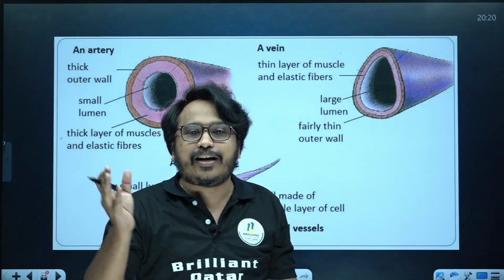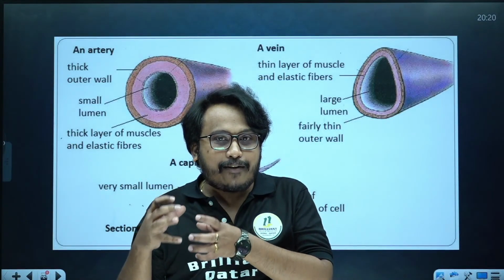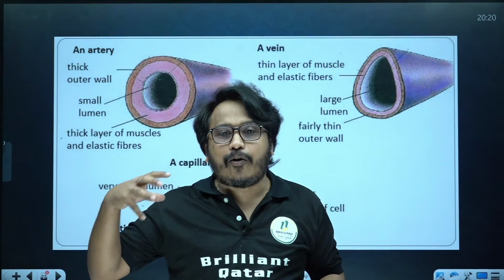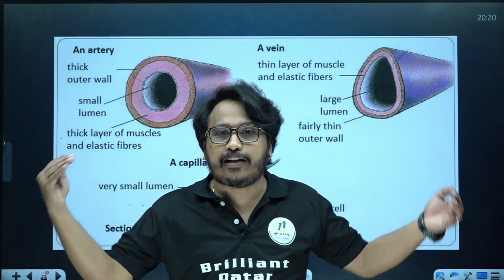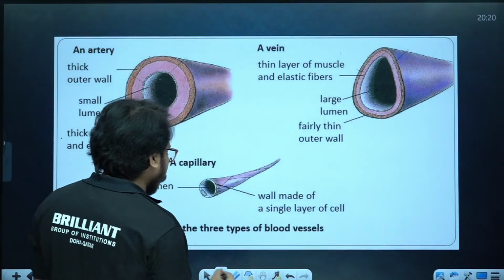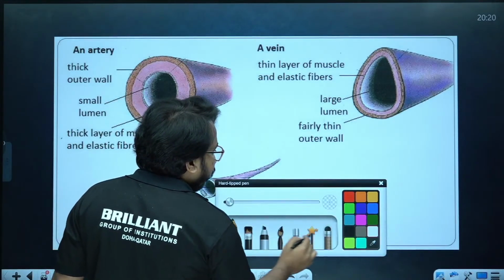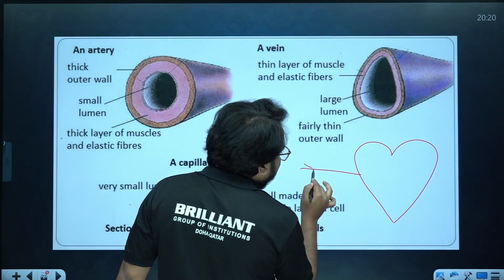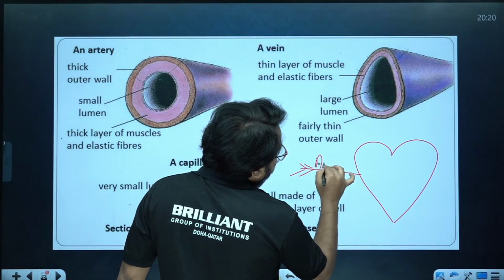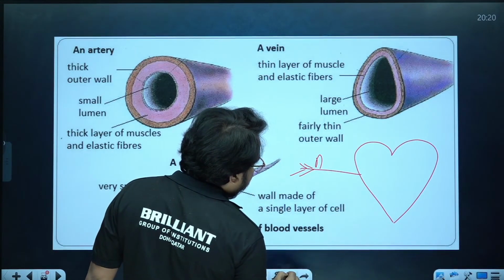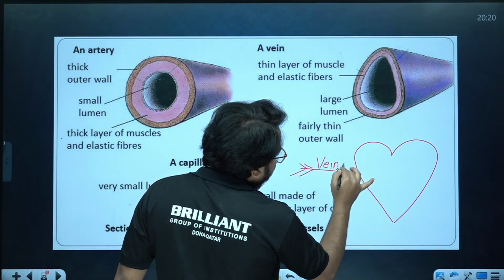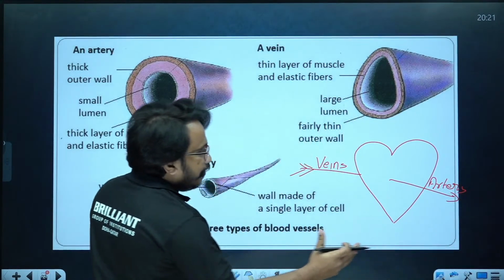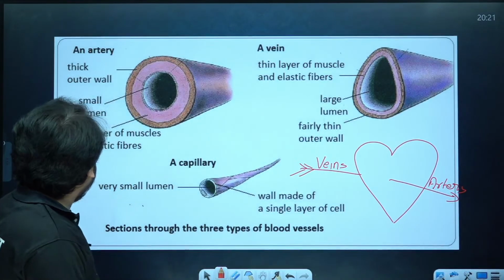So this difference can be asked for the exam. The difference between artery, vein and capillary. Arteries are having thick walls, veins thin walls, one cell thickness in the capillary. Then arteries always take blood away from the heart, veins always bring blood towards the heart. Like that also you try to remember. So arteries and veins, please try to remember this one. Veins are always bringing the blood towards the heart, whereas arteries will be taking the blood away from the heart. Like that you try to remember.